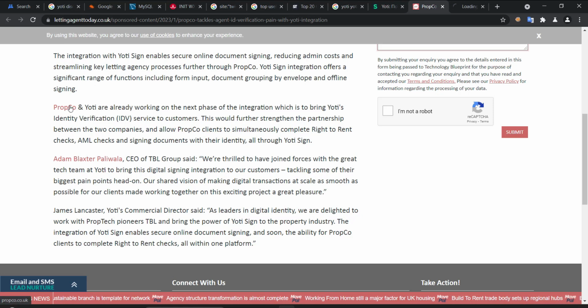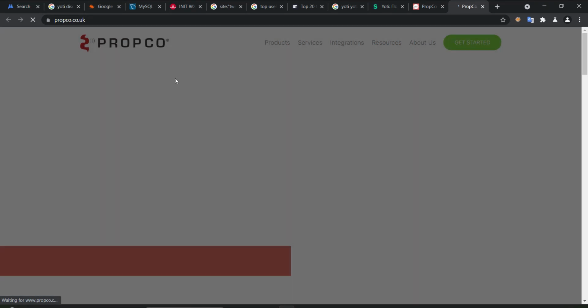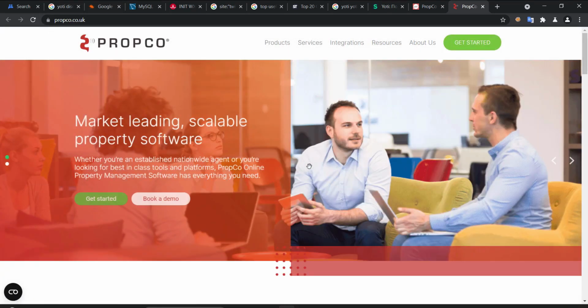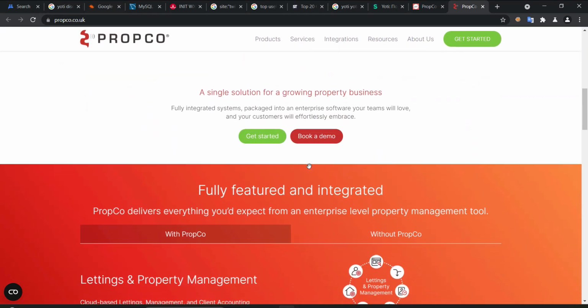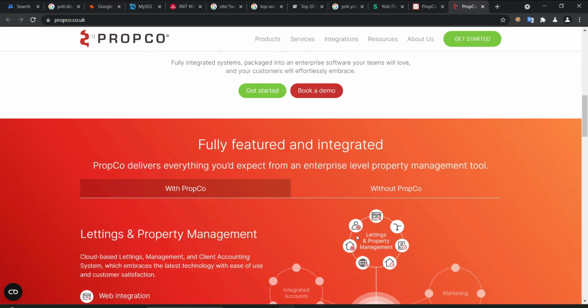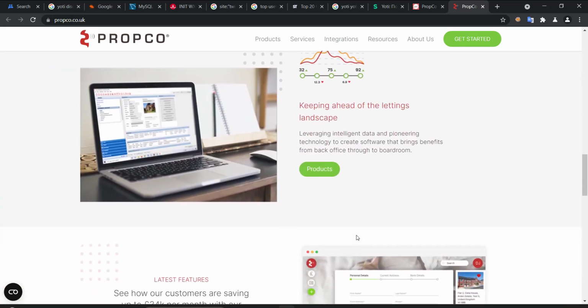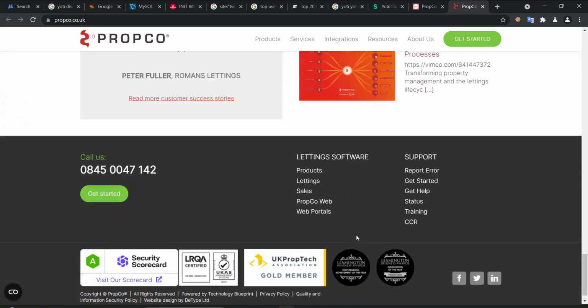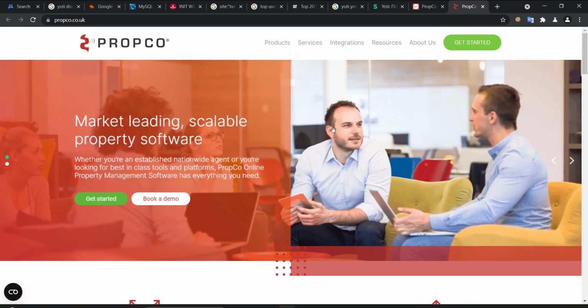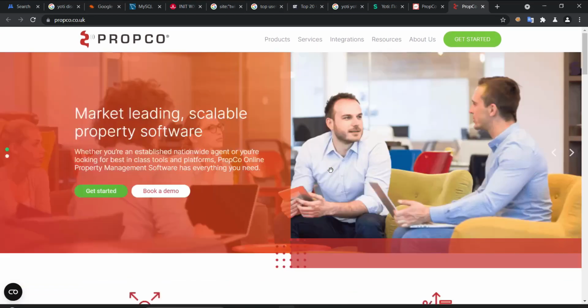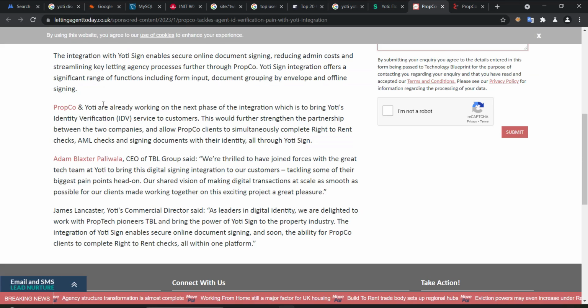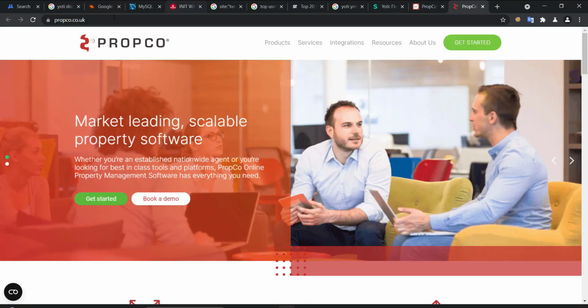Here we identified that they have another company collaborating with them called Propco. Before, if you remember, we didn't find any information about this, and we didn't identify them in Crunchbase when we looked for the investors. But now, because we searched in a different way using Google Advanced Search, we were able to identify that Yoti and Propco are collaborating together to form a new identity verification service app. This is good information, so actually we can start looking for vulnerabilities here.